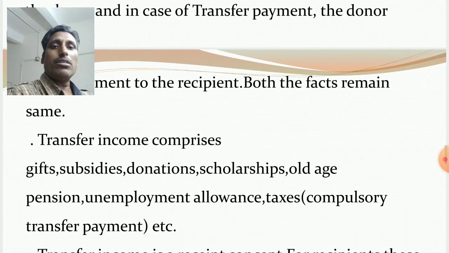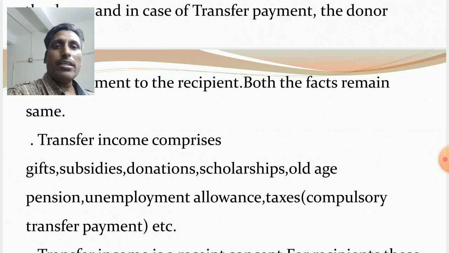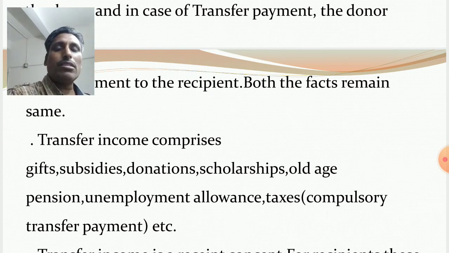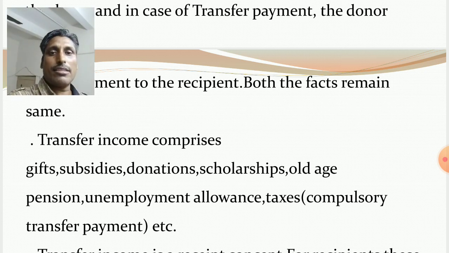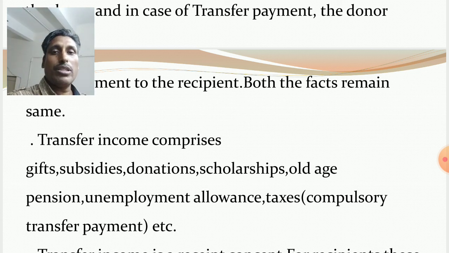Now some examples I will discuss. Transfer income comprises gifts, subsidies, donations, scholarships, old age pension, unemployment allowances, taxes, compulsory transfer payment, etc. First one, subsidies. You know, the government provides subsidies.